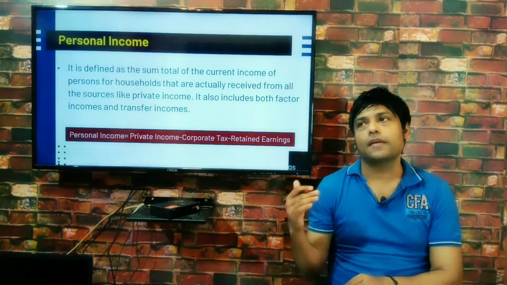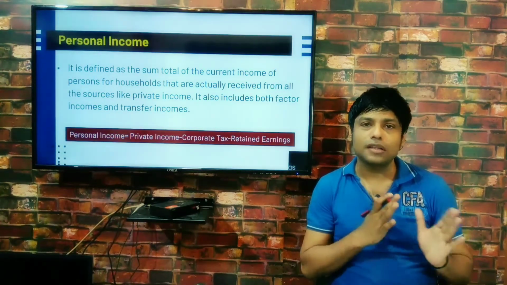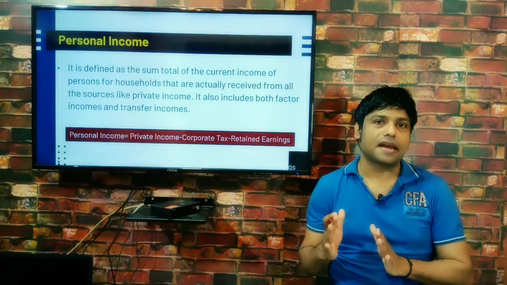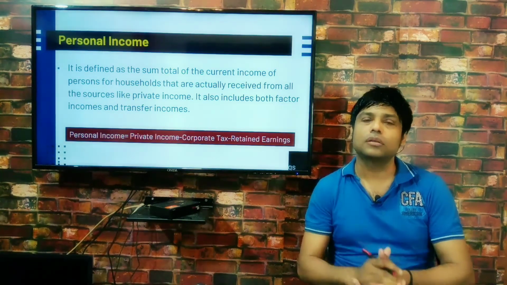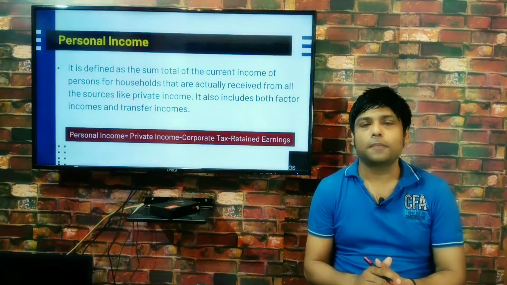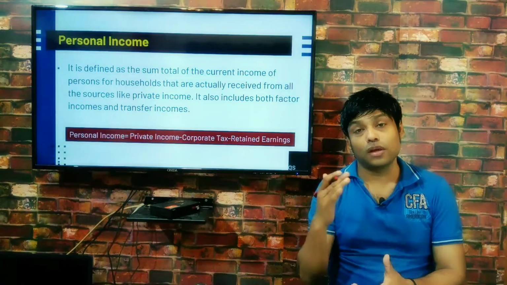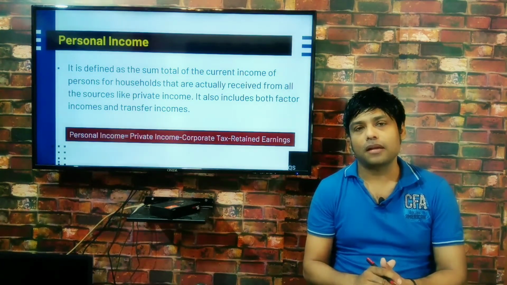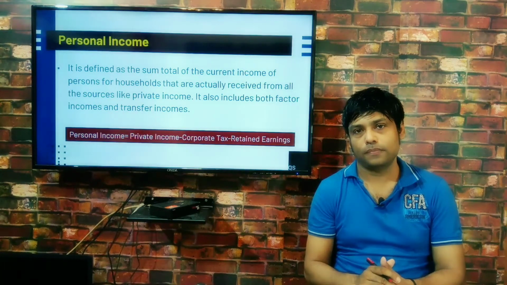One thing we have to remember, that personal income does not include corporate tax or profit tax, because such taxes are paid by the private enterprises to the government, and they are not received by the households.